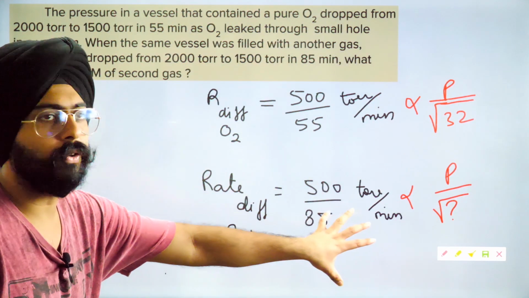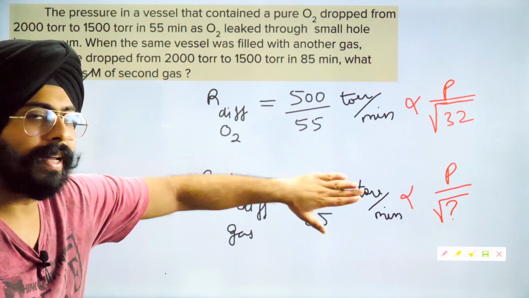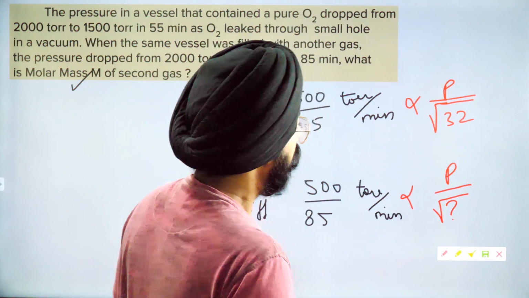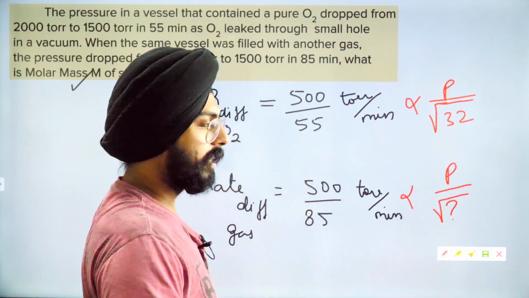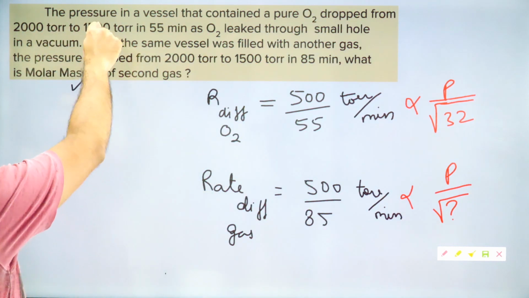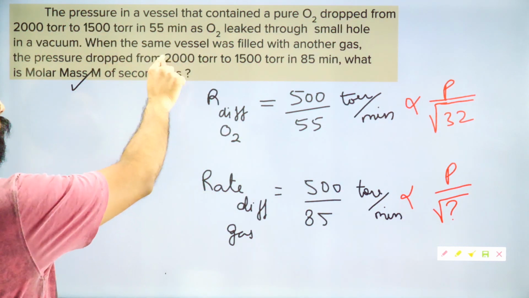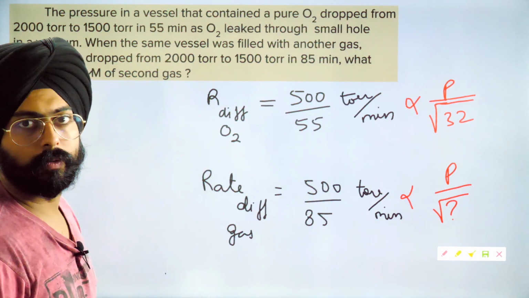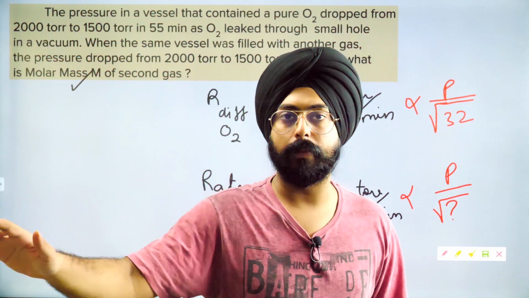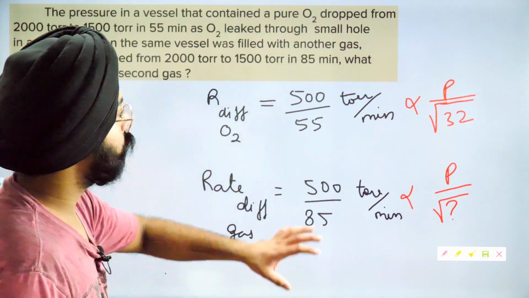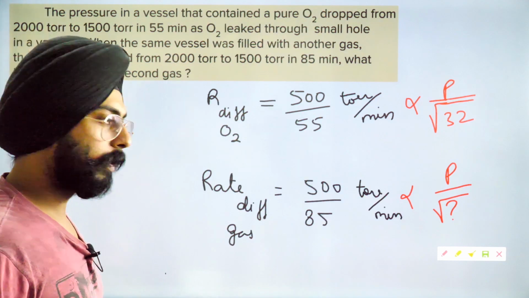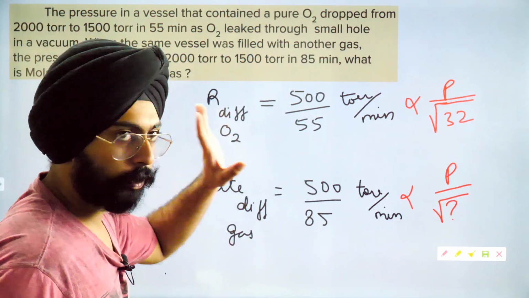So my dear friends, can you see? We can divide these two and get our answer. Pressure for both the cases is the same. Pressure conditions for both the cases start from 2000 and end at 1500. So the pressure conditions for both the gases are the same. Okay? So my dear friends, do this. Divide these two equations with each other.